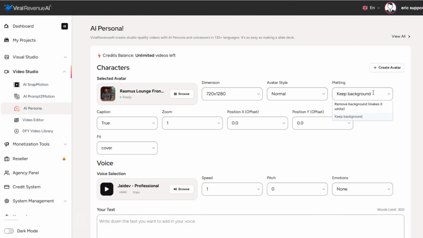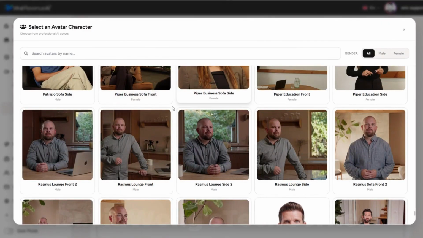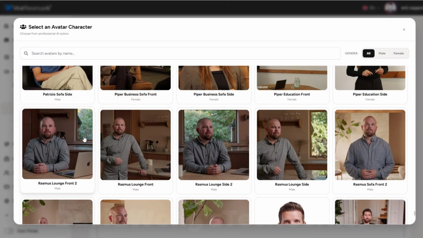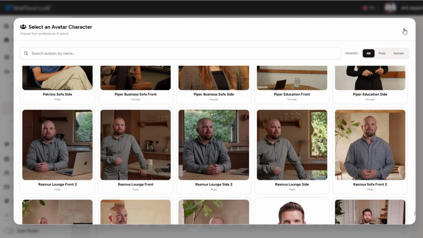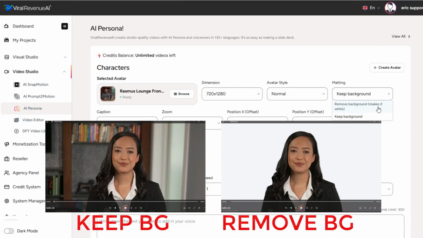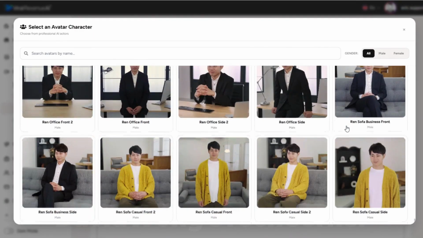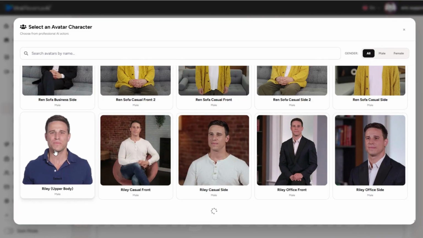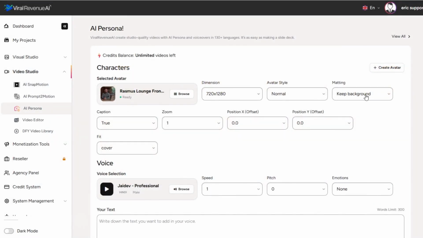Matting, you have two options, either keeping the background or removing the background. So you can see with this guy here, again, Rasmus, this particular avatar has a full background. It looks like he's sitting at the kitchen table. So you've got this sort of kitchen counter in the background. You could actually remove that by simply selecting remove background, which makes it a white background instead of the full background. Or we can say keep background. Now, if you select one of the many avatars that we have available that have plain white backgrounds, like this one here from Riley, then obviously it's just going to have a white background. You don't have to worry about saying remove background. You can say keep background and it's going to stay white. In this case, I'm going to keep the background for this video.